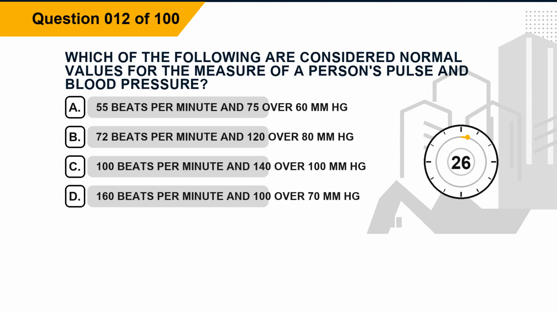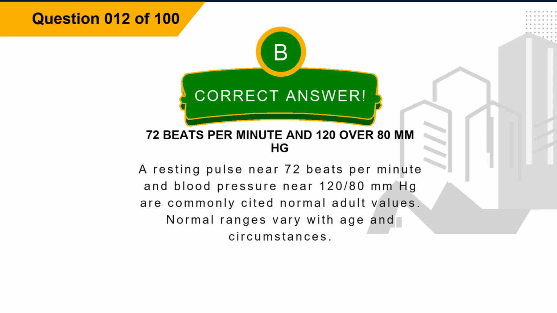Question 12. Which of the following are considered normal values for the measure of a person's pulse and blood pressure? Option A, 55 beats per minute and 75 over 60 mm Hg. Option B, 72 beats per minute and 120 over 80 mm Hg. Option C, 100 beats per minute and 140 over 100 mm Hg. Option D, 160 beats per minute and 100 over 70 mm Hg. The correct answer is option B, 72 beats per minute and 120 over 80 mm Hg. Explanation. A resting pulse near 72 beats per minute and blood pressure near 120/80 mm Hg are commonly cited normal adult values. Normal ranges vary with age and circumstances.